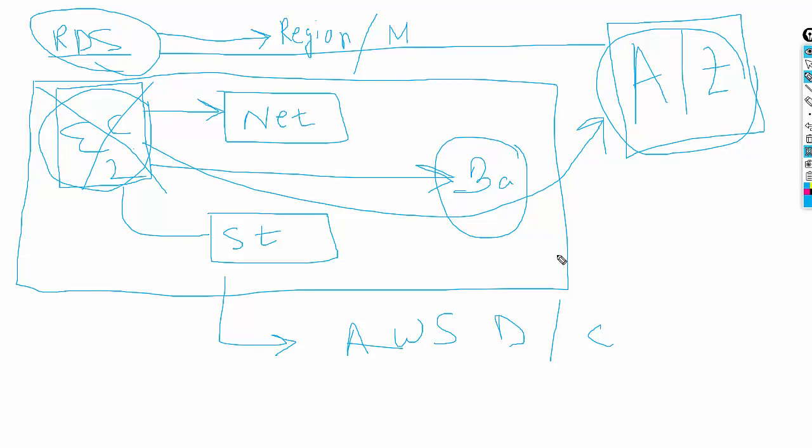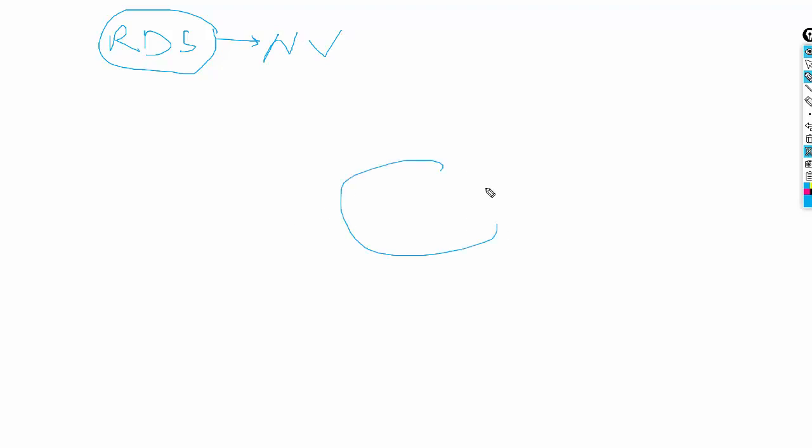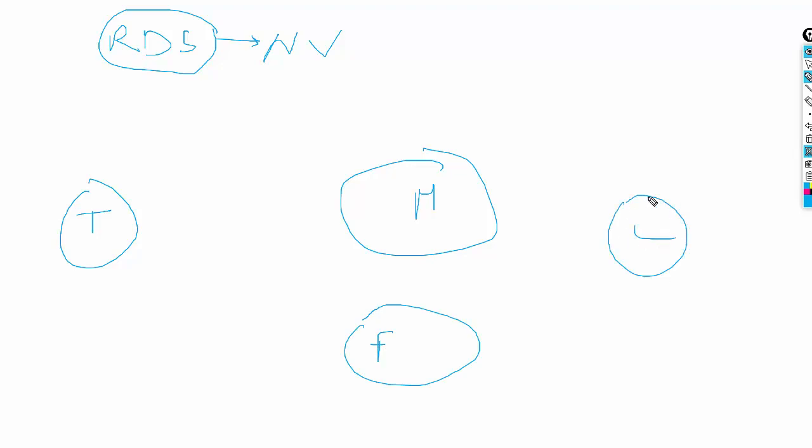In your scenario, suppose you have deployed an RDS instance in North Virginia, and you have different locations. This is Mumbai, this is Tokyo, this is Frankfurt, this is London. Once you go for availability zone replication or data replication, this RDS will create small instances over each and every region.